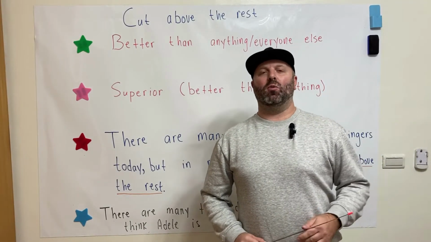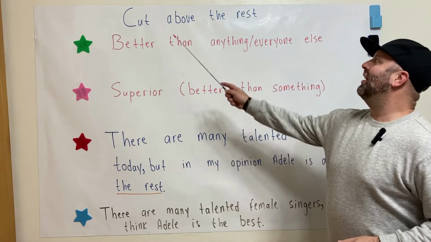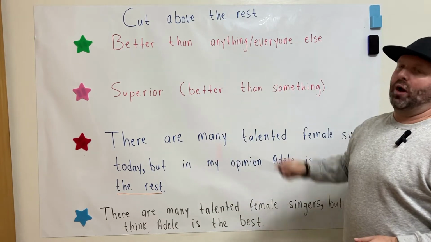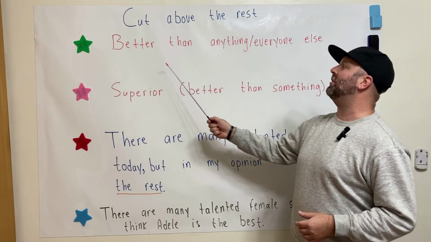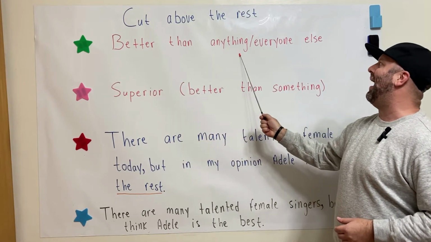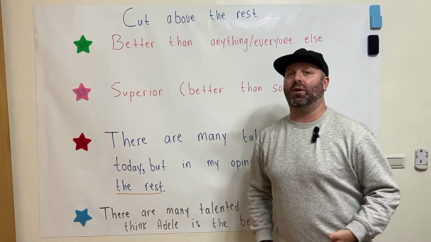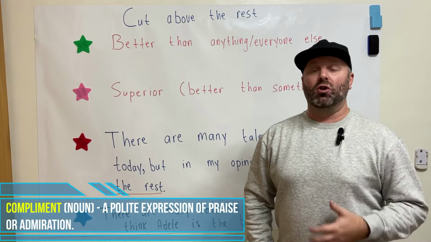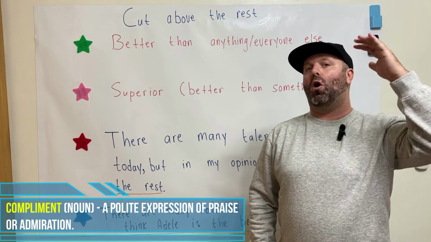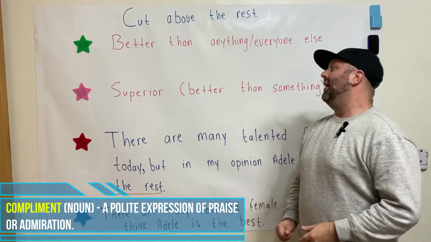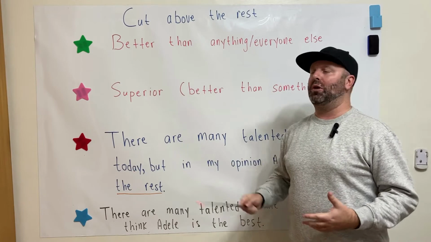Okay, let's start with our first example of using the word cut. A cut above the rest. Now, what does this expression mean? Well, a cut above the rest means that it's better than anything or everyone else. So this is a compliment. If someone ever says to you, you're a cut above the rest, that's a good thing. That means that they think you are the top, okay? Superior. They think you are superior or it is superior.